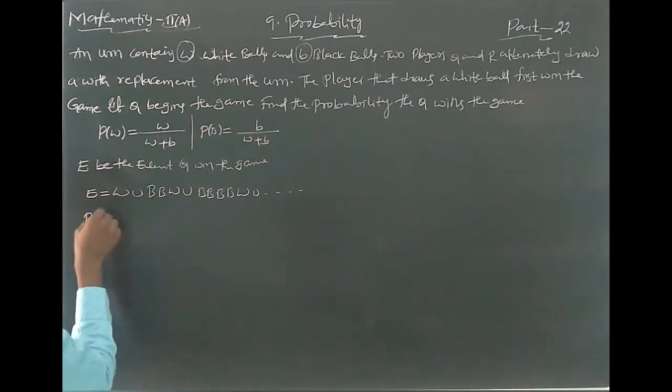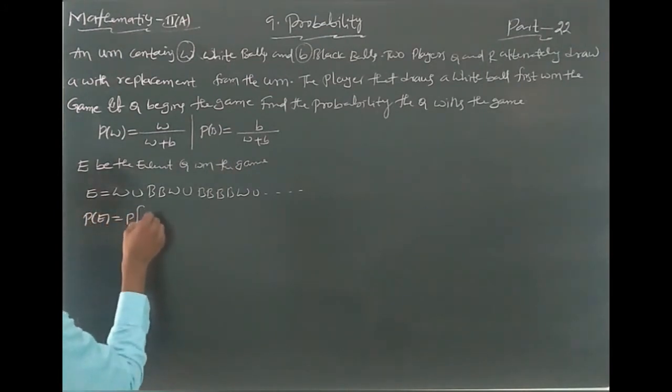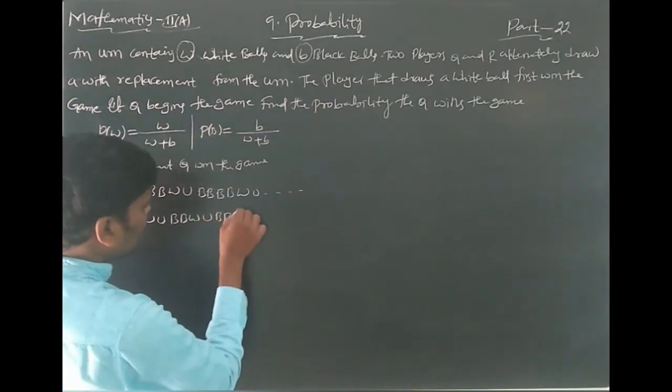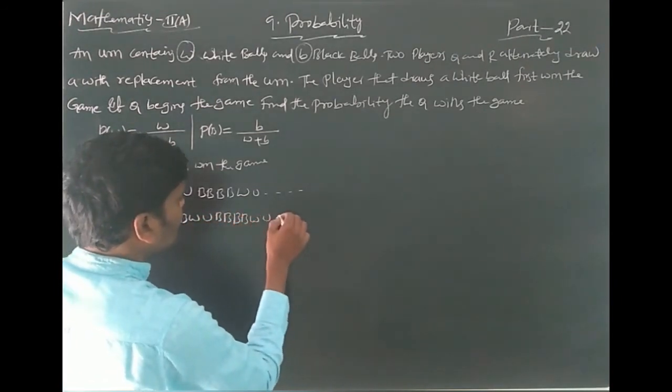The probability P of E equals P of W union B, B, W union B, B, B, B, W, and so on.